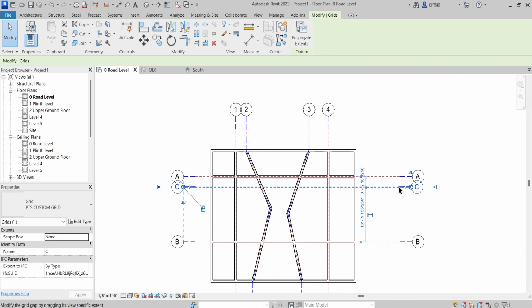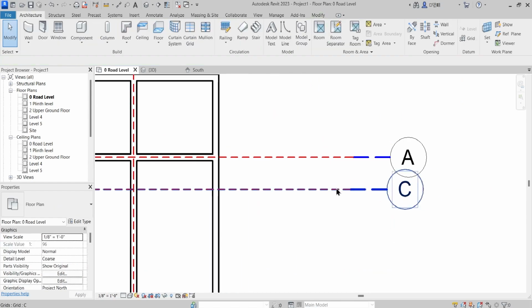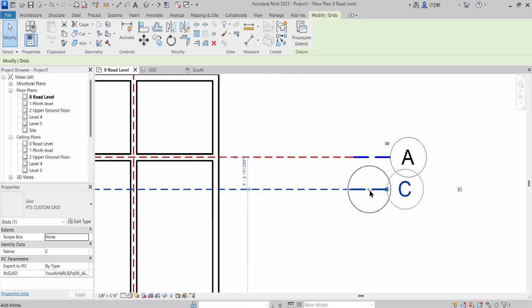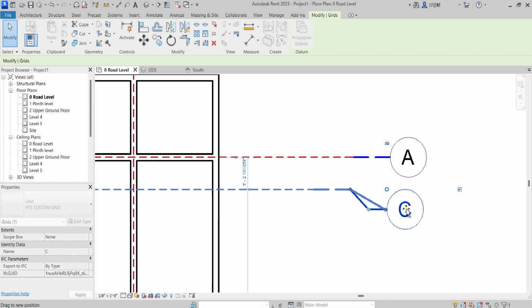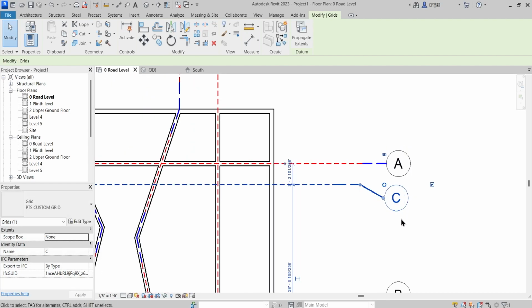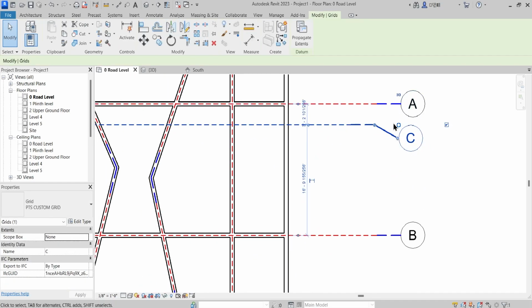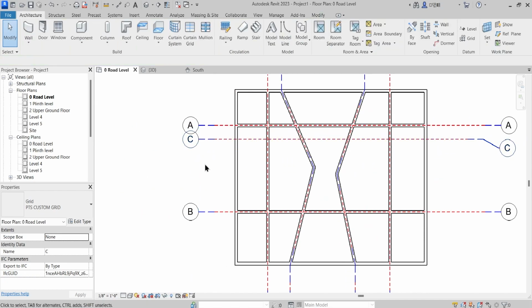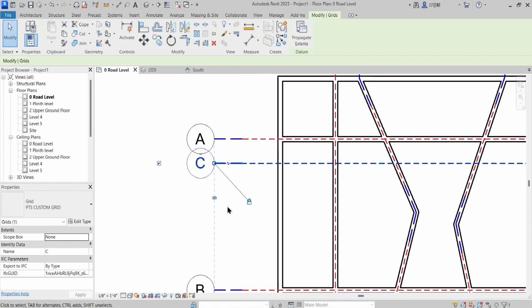So what is to be done in that case is the same setting here also: this elbow toggle icon appears, which you can just click, which will create an elbow, and which you can just drag and adjust according to your preference. Okay. Also, this is right now locked to this particular alignment.